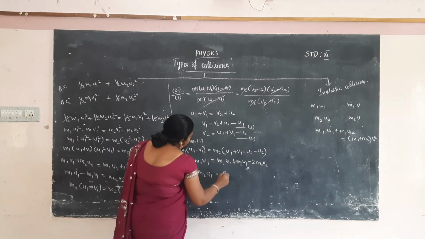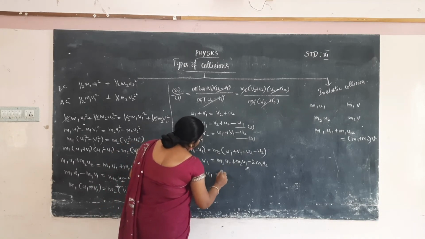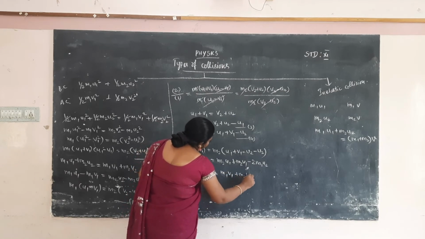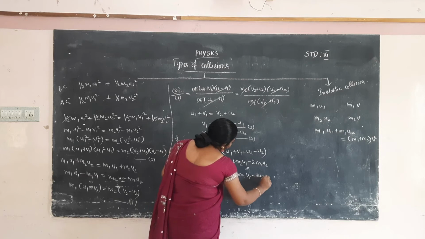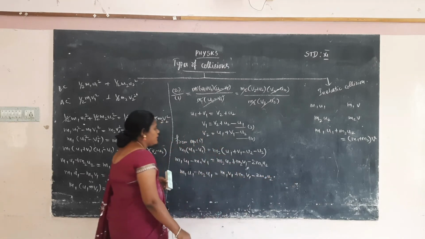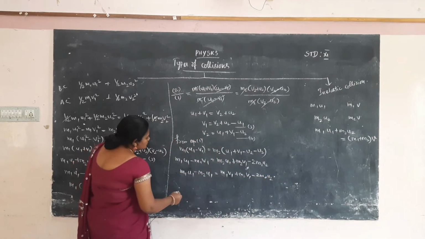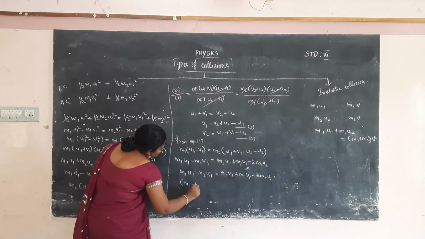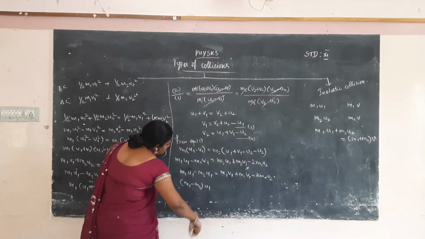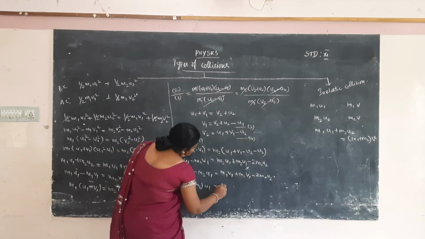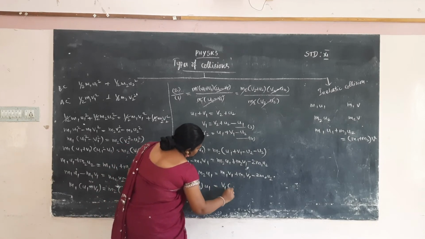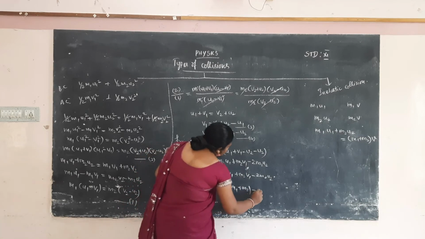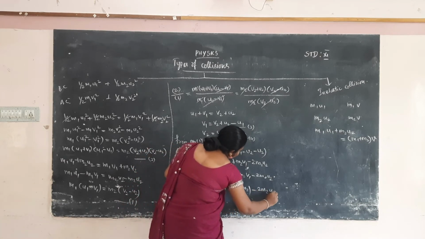The v1 terms we take to the right hand side: m1 v1 plus m2 v1 minus 2 m2 u2. Then taking u1 outside, m1 minus m2 into u1 is equal to v1 outside, m1 plus m2, minus 2 m2 u2.